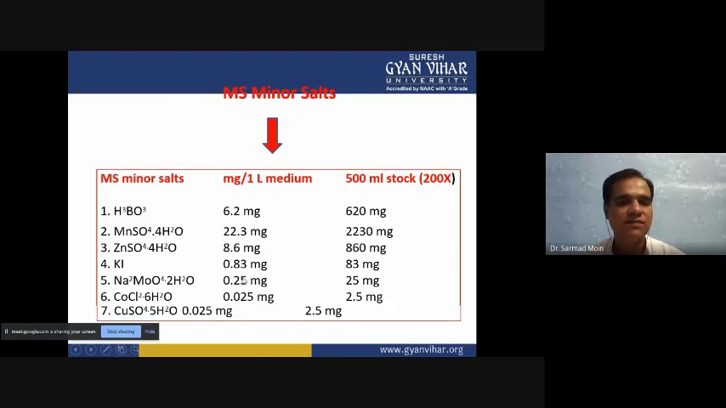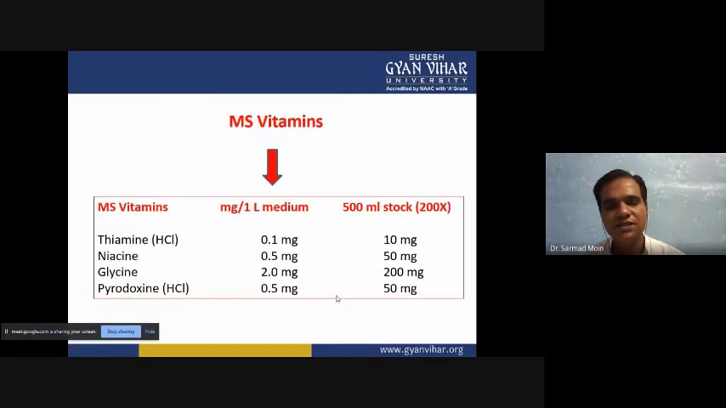So these seven components are there for minor salt, and we can also prepare it at 200x. So we can multiply it 200 times, add it into the 500 ml stock solution, and prepare it easily. And when we are going to prepare 1x media, we can dilute it 200 times.